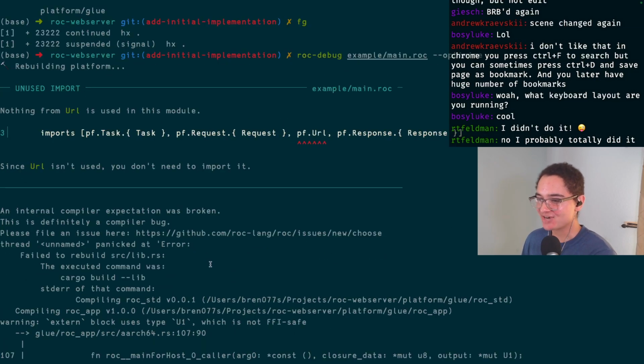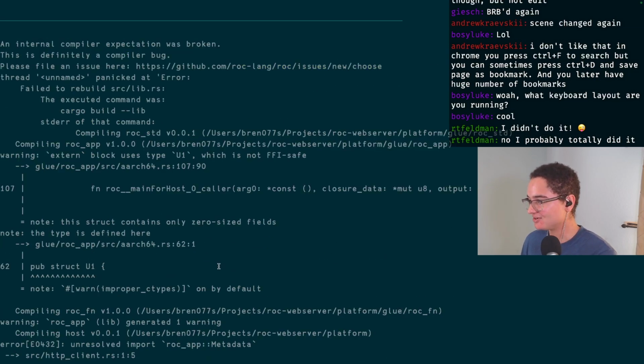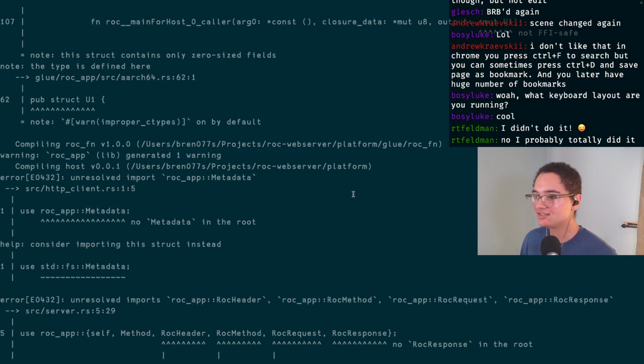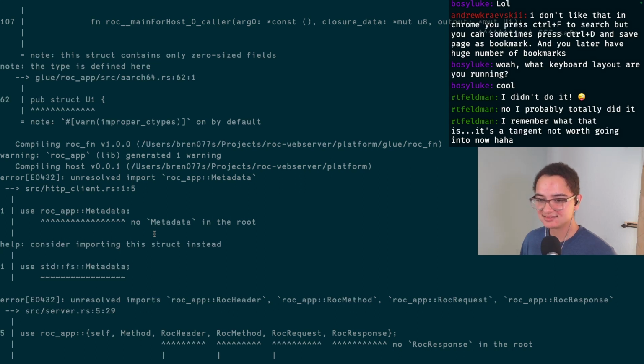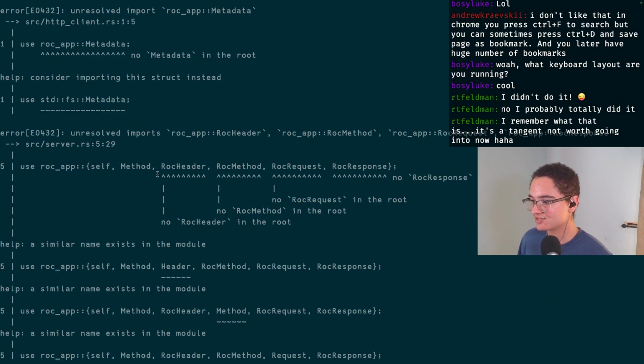Oh man, anyways, we can try to fix all these other errors too, see what's going on. So apparently transparent types aren't FFI safe or something, or whatever's in the U1 type isn't FFI safe. Well, this will be a wide detour if I decide to fix all these things. It's a tangent not worth going into now. I mean, besides the fact that it kind of blocks me actually testing to make sure my fix works, but the fun of all of this.